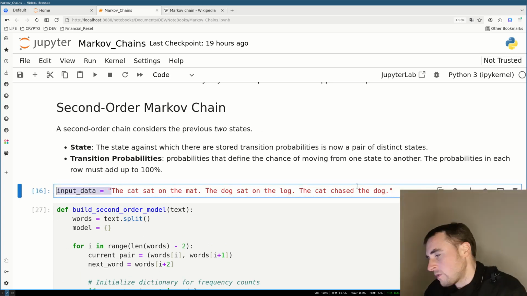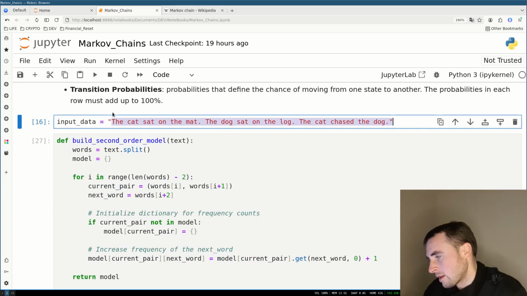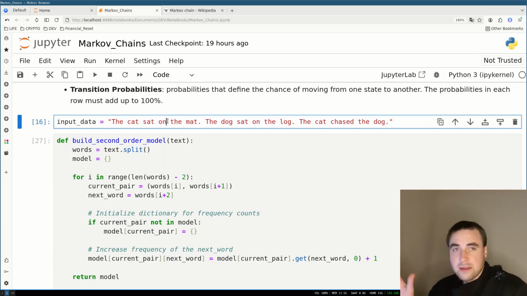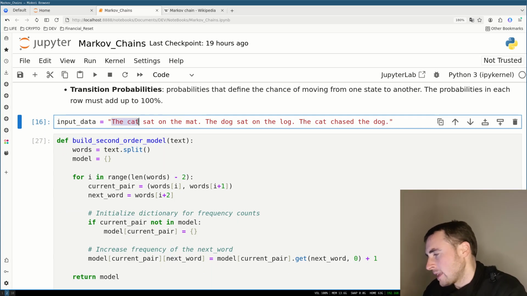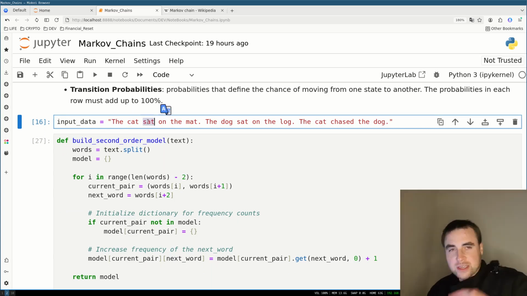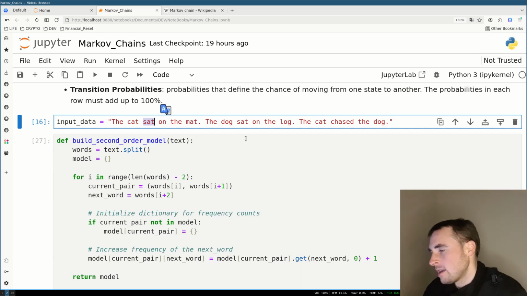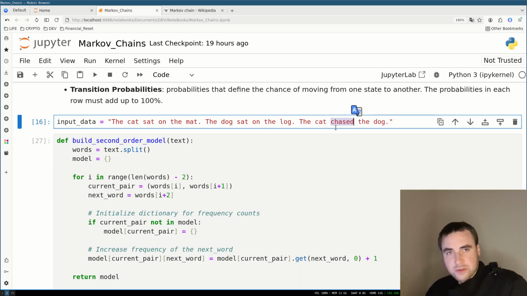In this example, first of all, we're going to tokenize this string of text. So we have the, cat, and so forth. And then we're going to analyze it. We will see that when the and cat appear together, the cat transitions to the word sat here. And we also have the cat transitions to the word chased. So in the second order Markov prediction model, whenever the words the and cat appear, we'll have a 50-50 chance of the next word being either sat or chased.